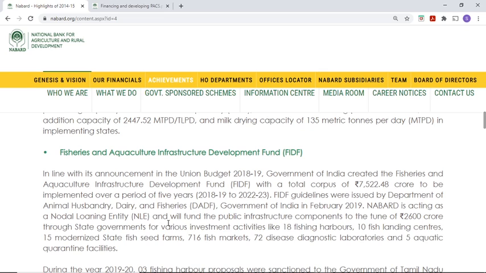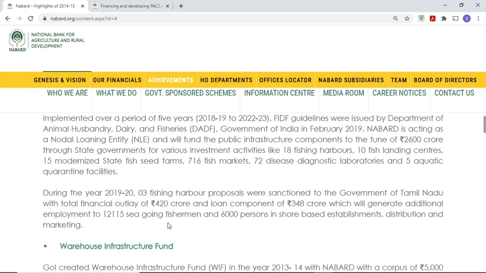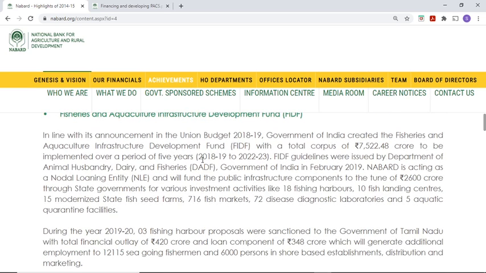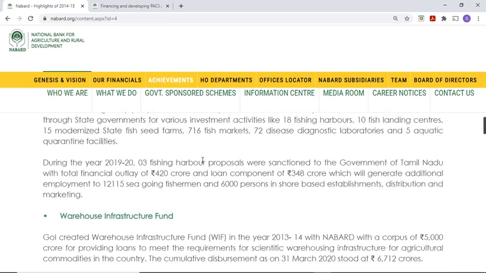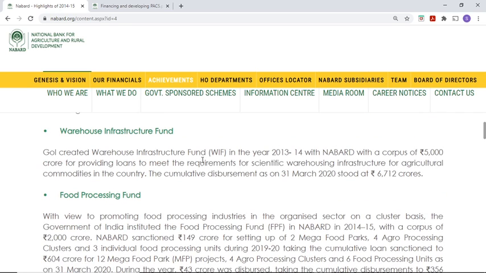These are the areas where it provides loans: fishing harbors, fish landing centers, seed farms, fish markets, disease diagnostic laboratories, and quarantine facilities. During 2019-20, 3 fishing harbor proposals were sanctioned to the Government of Tamil Nadu with a total outlay of 420 crore, and the loan component is given, right? Okay. Warehouse Infrastructure Fund.